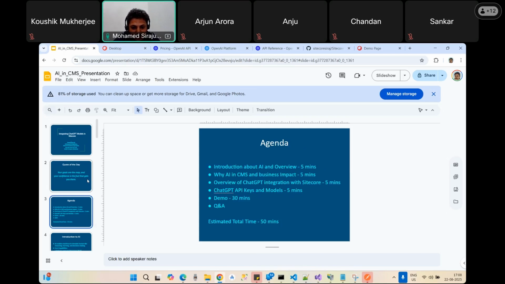Then we move to our core concept: an overview of ChatGPT integration with Sitecore, and ChatGPT API keys and models, what they are and how to see them. We see these things theoretically, with some architectural diagrams as well.